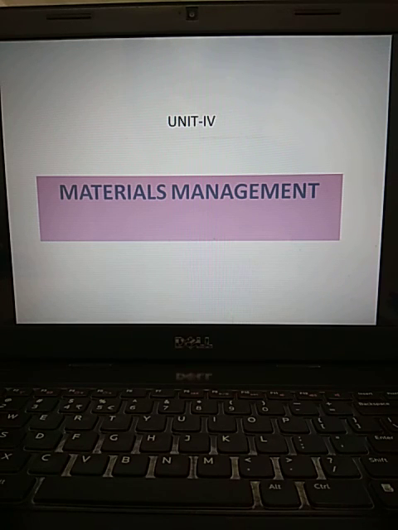That means beforehand, the appropriate quantity of material should be available when you go for manufacturing operations.